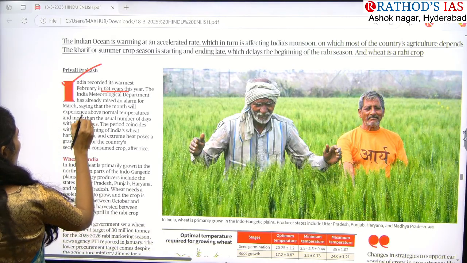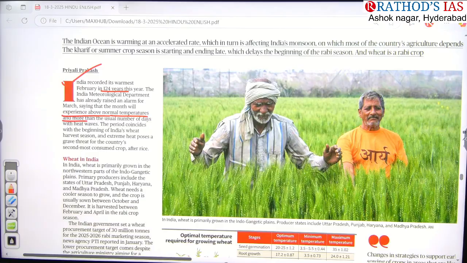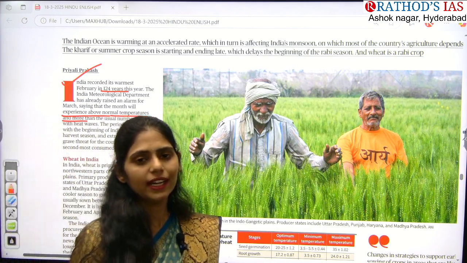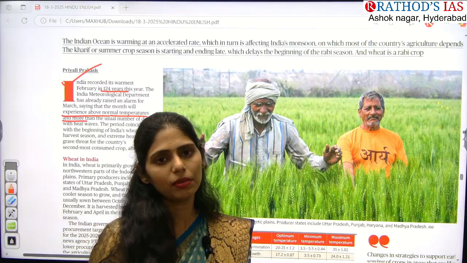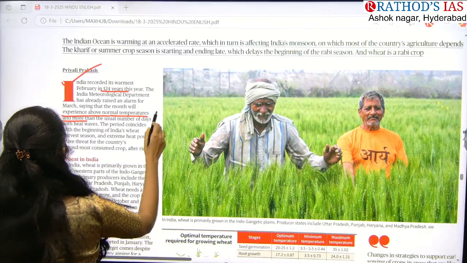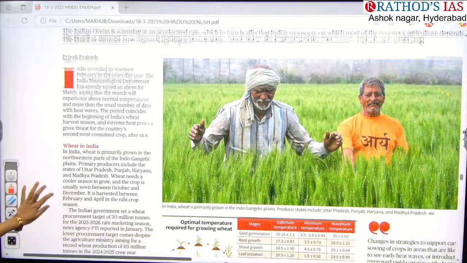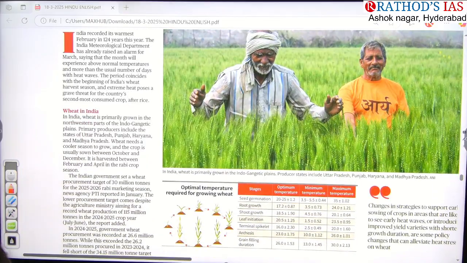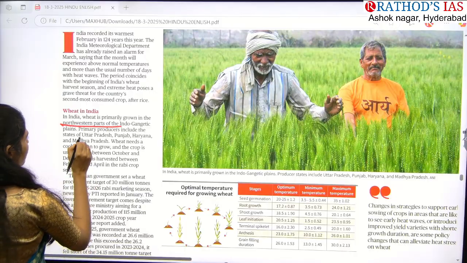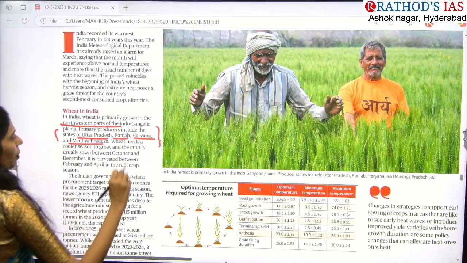It is saying that yes, now we are experiencing above normal temperature. Normally in the month of March, we go for harvesting of this wheat. At that time, a normal, moderate temperature is required, but whenever the temperature is high, it will affect the crop. This is the main thing said. And in which regions is this wheat grown? In the second paragraph, they said that in the northwestern parts of the Indo-Gangetic plains, especially UP, Punjab, Haryana and MP, this crop is grown.